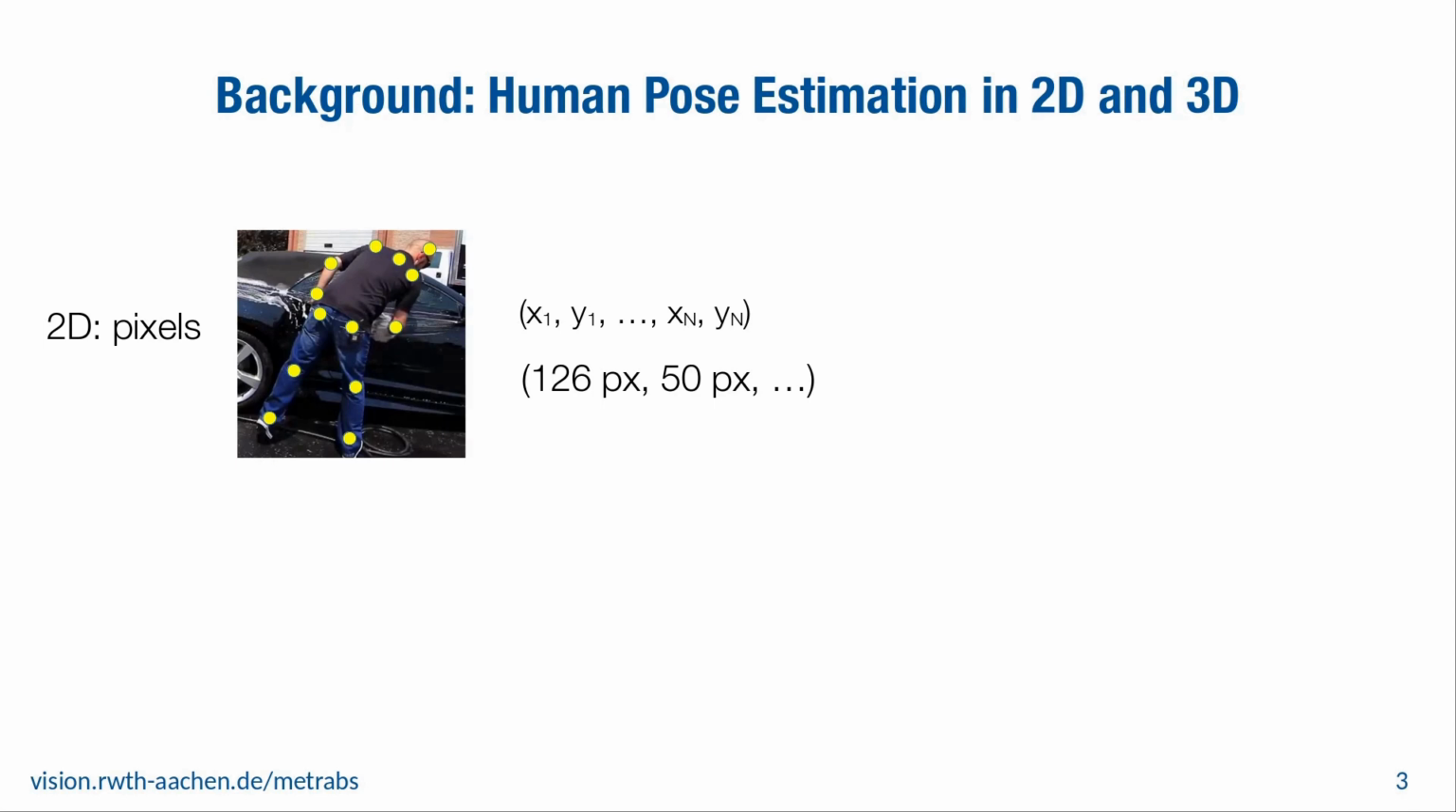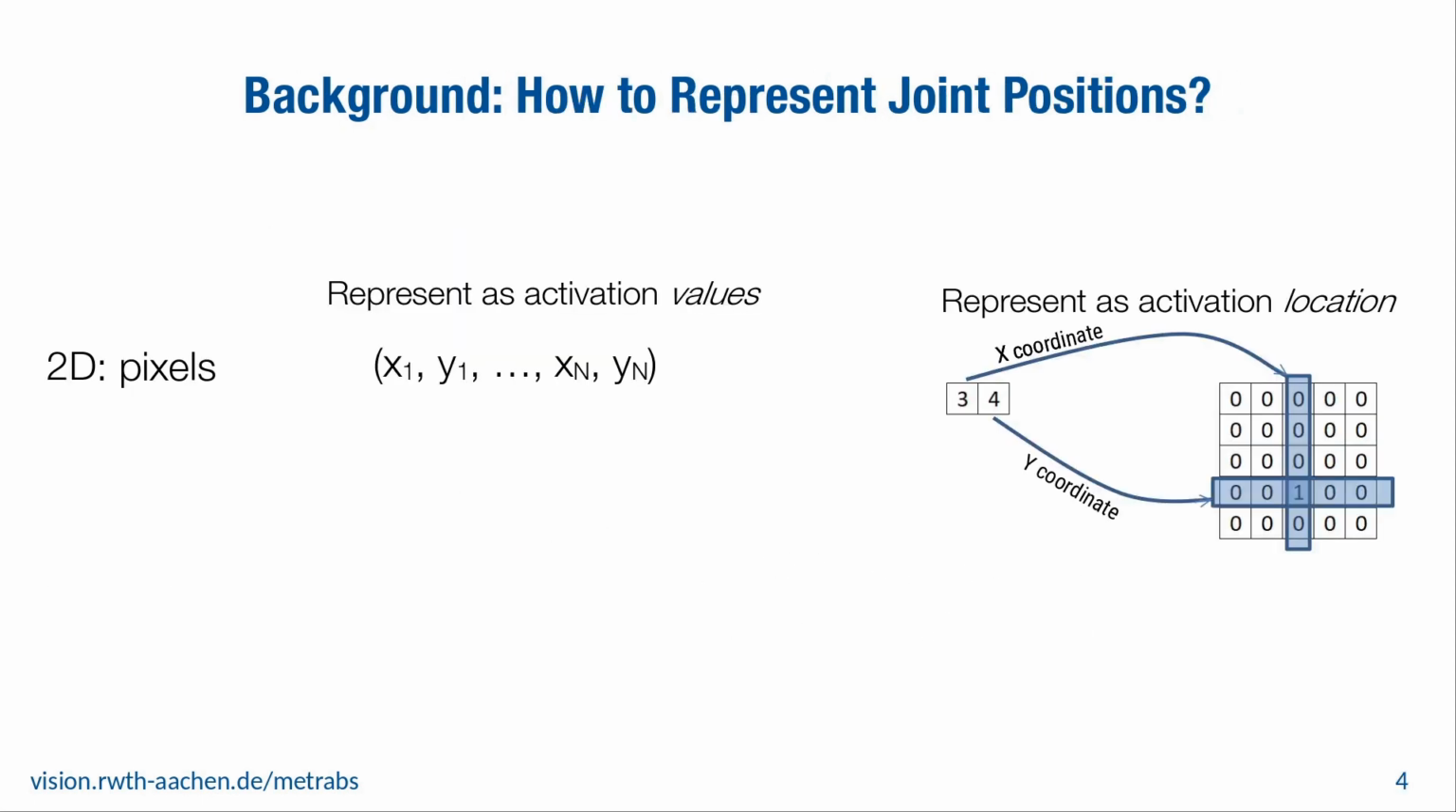But first, some background. In human pose estimation, we want to locate the body joints of a person shown in an image. This can then be used for human-computer interaction or human-robot collaboration or other things. We may want to do this in projected pixel coordinates or in metric 3D space. So how can we encode this information with a neural network?